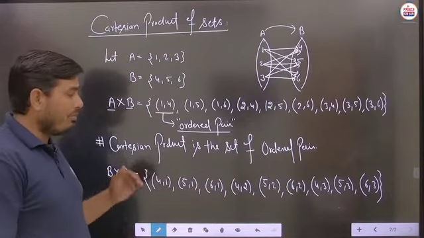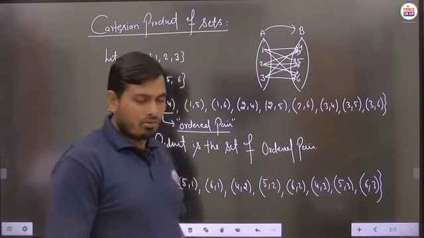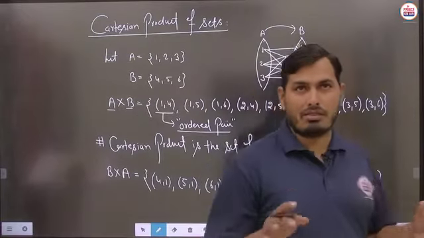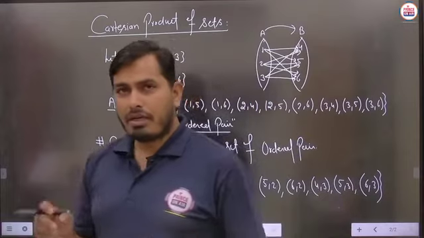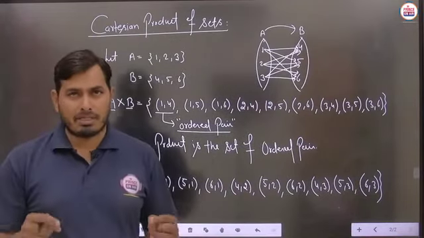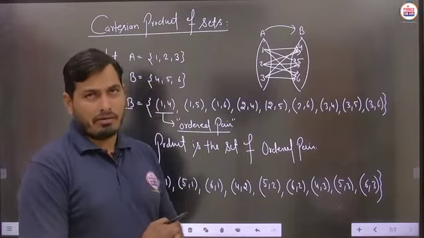So the elements are to be written always in the particular order. Is it clear? So this is the practical example, students, you can see here, and we can discuss many more examples like this, where any two non-empty sets are given, then their Cartesian product can easily be calculated. Is it clear?